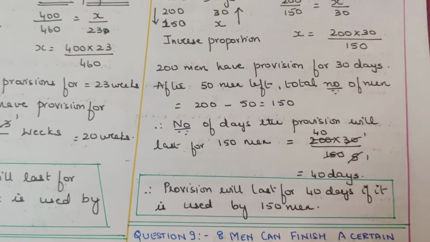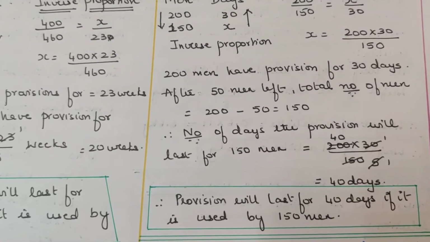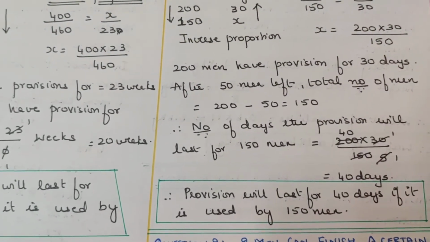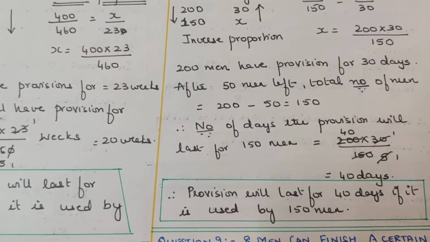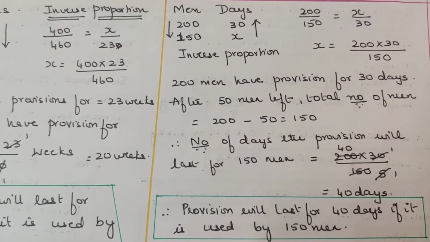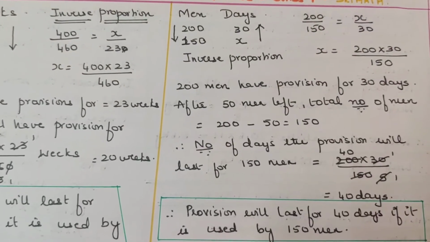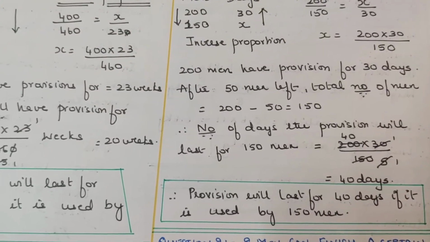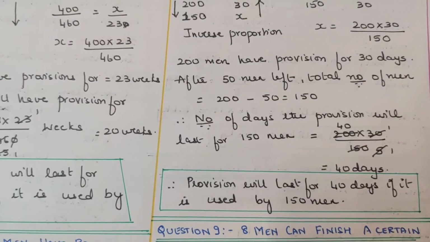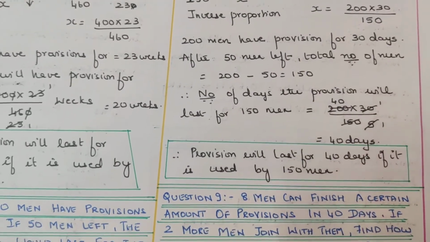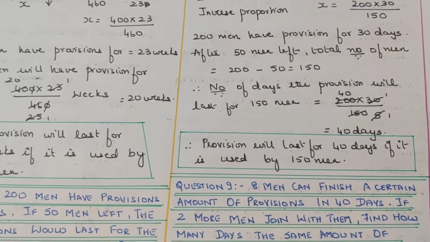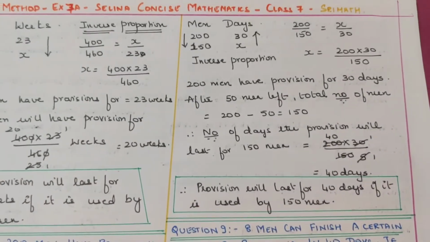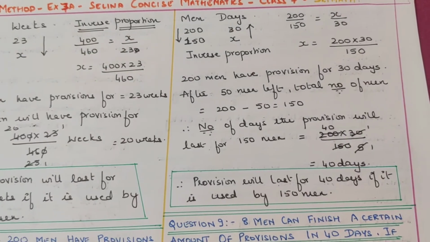So 200 men have provisions for 30 days. After 50 men left, total number of men will be 200 minus 50, that is 150. Therefore, the number of days the provision will last for 150 men is equal to 200 into 30 by 150. When you calculate, it becomes 40 days. Therefore, provision will last for 40 days if it is used by 150 men. I'm just giving you a pause for a minute or two for you to understand the problem.